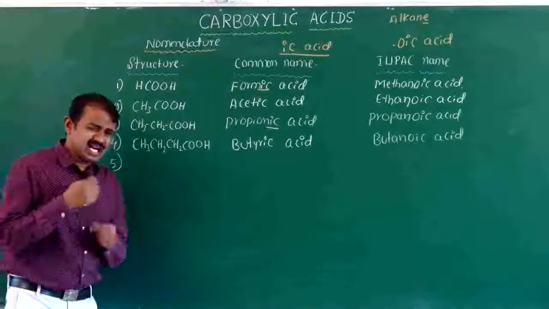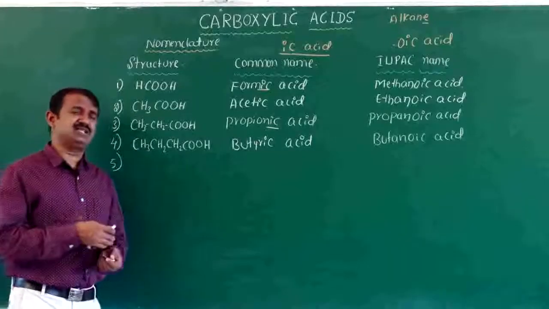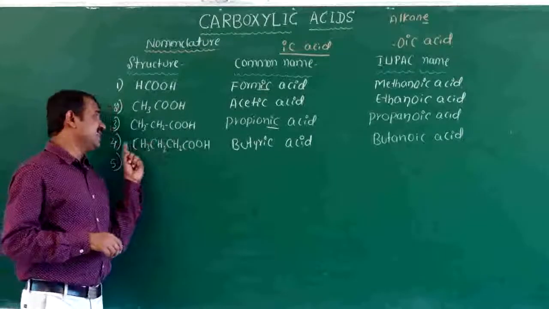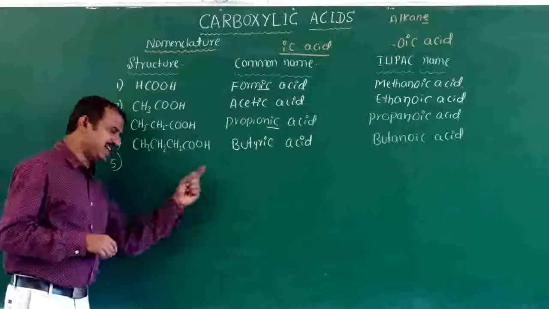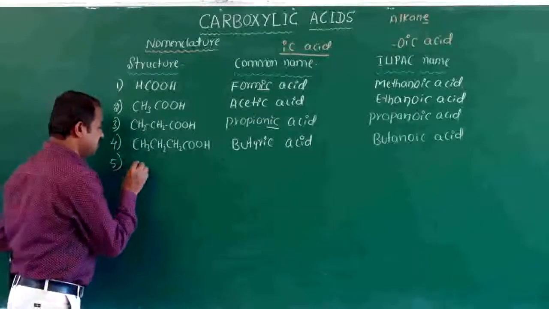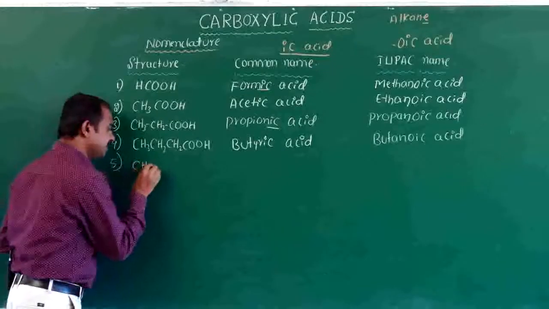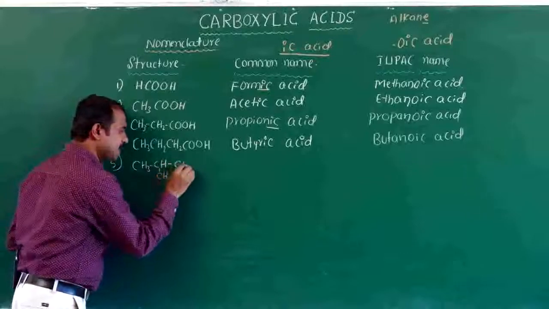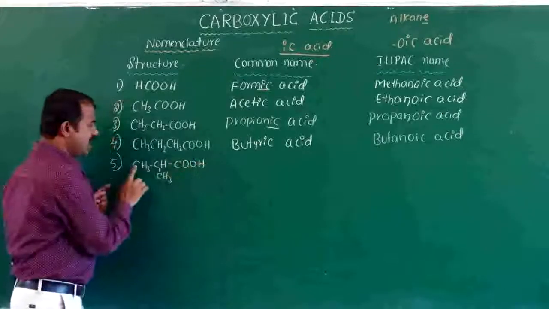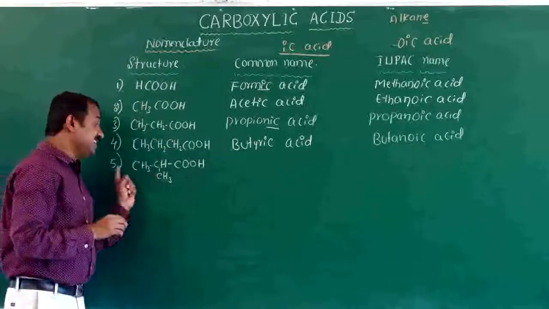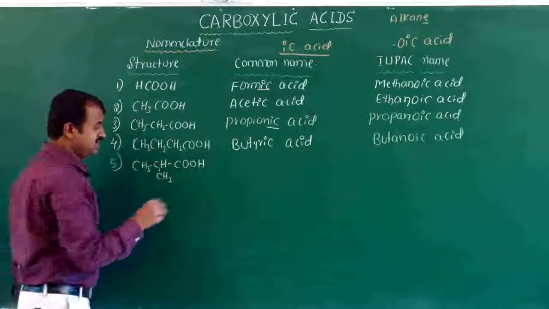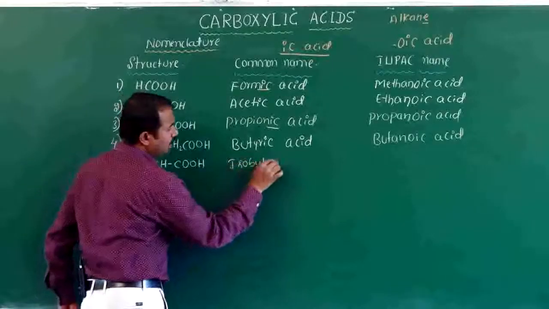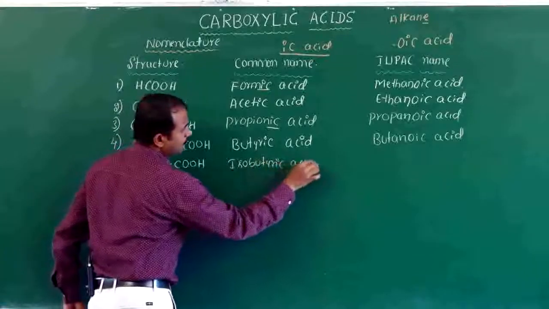In case branches or substituent groups come, they are at the alpha position, beta position. Listen here, this is butanoic acid, butyric acid. If a branch comes, CH3, CH3, COOH, how many carbon? 1, 2, 3, 4. This has an iso branch. The name is isobutyric acid.